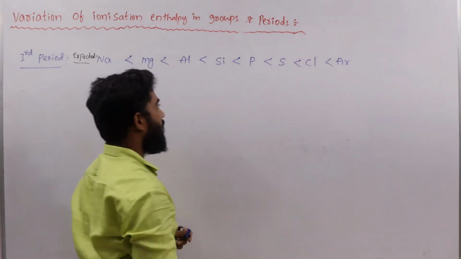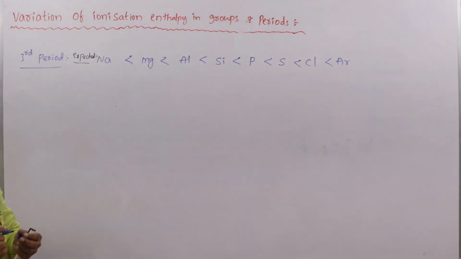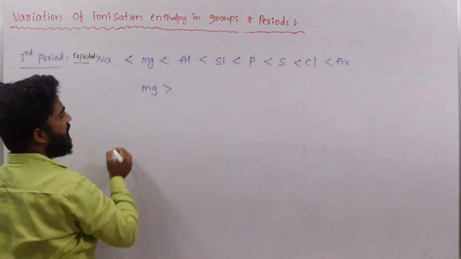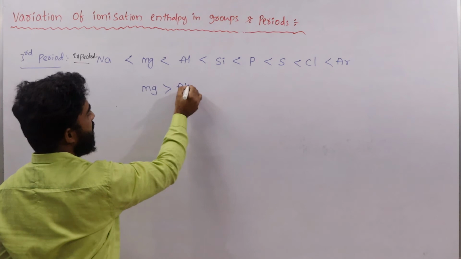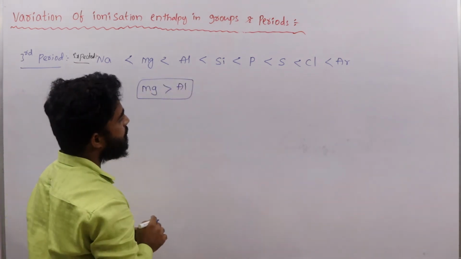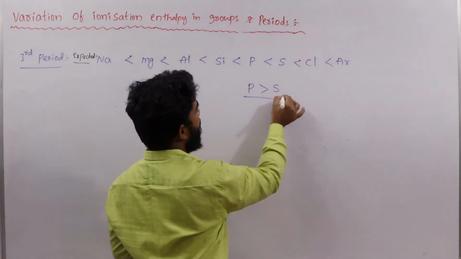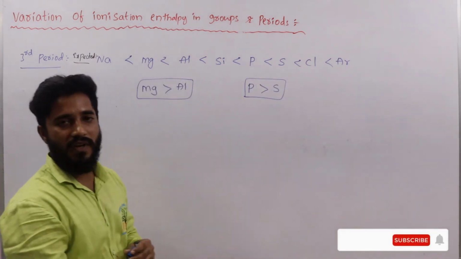But what actually happens? Actually, magnesium has higher ionization enthalpy than aluminium. This is an exception. Phosphorus has more ionization enthalpy than sulfur. So what is the reason?